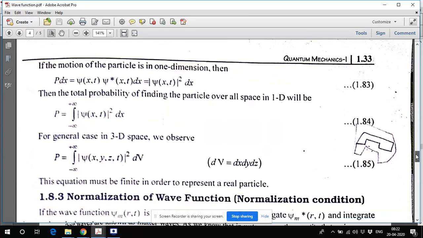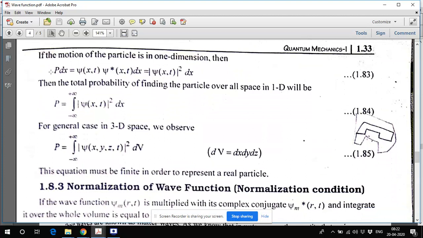We have done it for one dimension. We have P dx, or psi square dx, and if you integrate from minus infinity to plus infinity, it will provide the probability of finding the particle in the whole 1D space. For 3D space, we use a volume integral. This volume integral contains dx, dy, and dz, so it will cover the whole universe.